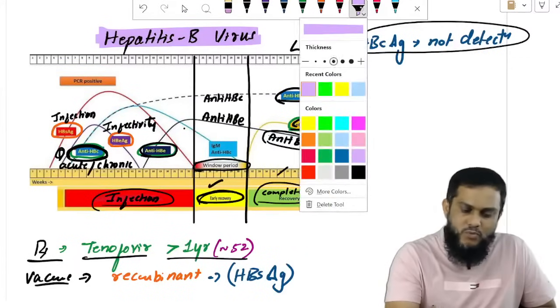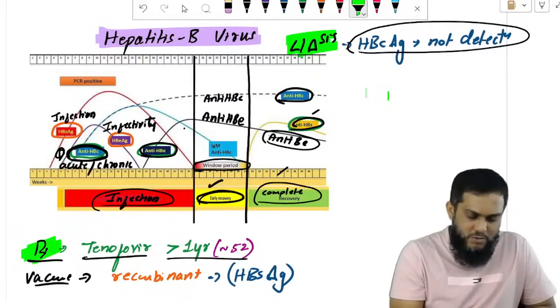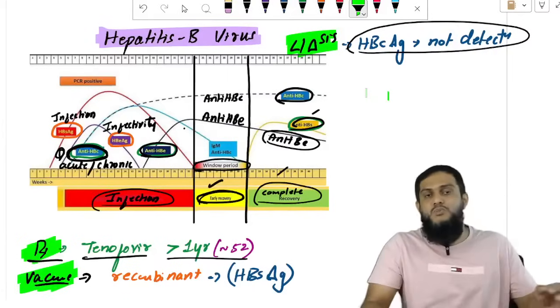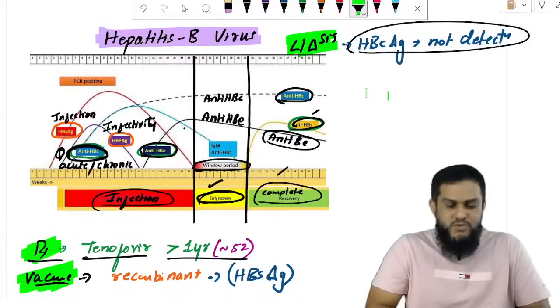So we have covered lab diagnosis. I will highlight what we have covered. Very, very important: lab diagnosis of hepatitis B, treatment of hepatitis B, vaccine of hepatitis B. Hepatitis B is very, very important.